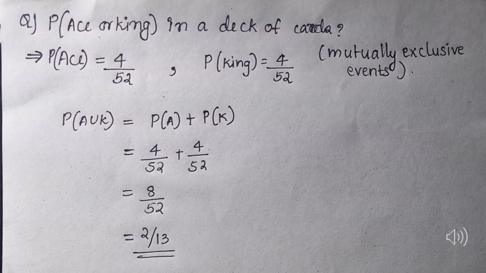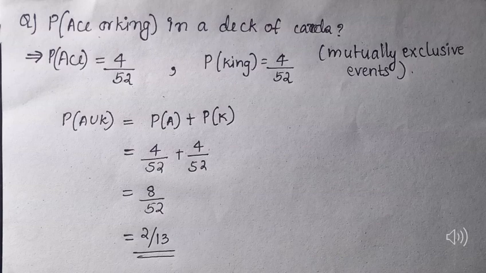We all know that the total number of cards in a deck of playing cards is 52, and in that the aces are 4. So the favorable outcomes are 4, and the total possible outcomes is equal to 52. So the probability of ace is equal to 4 by 52.